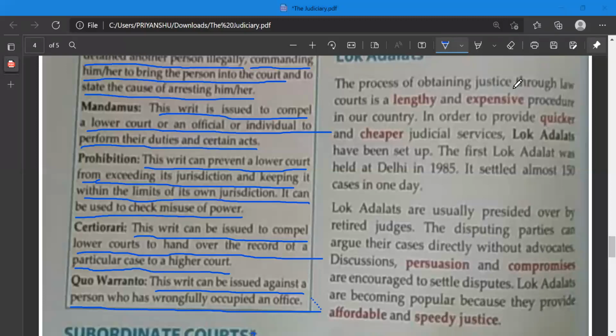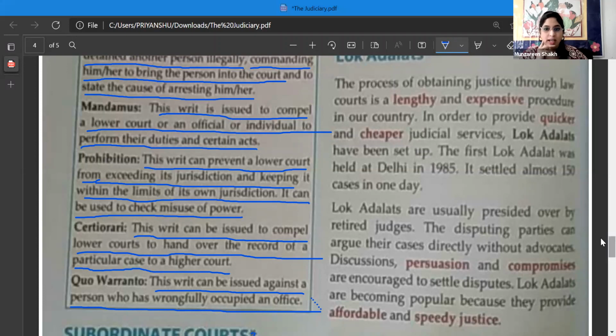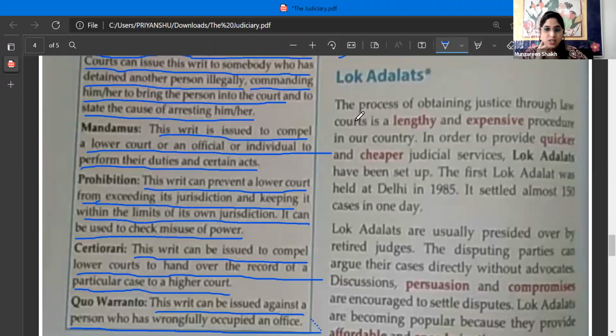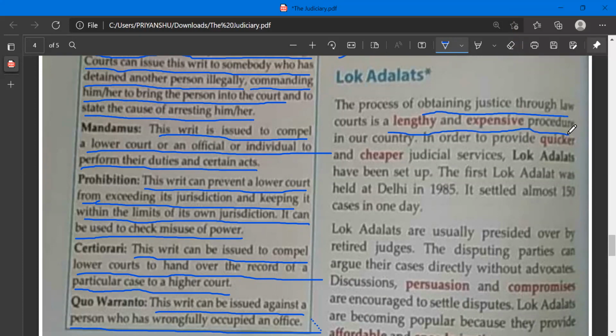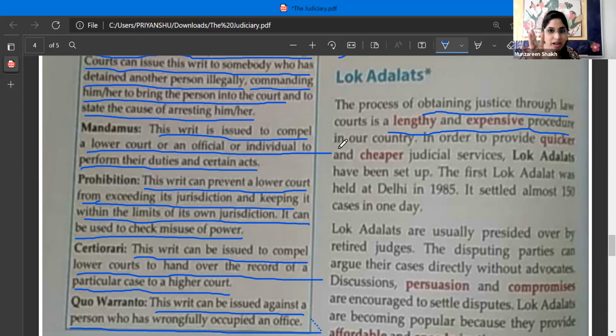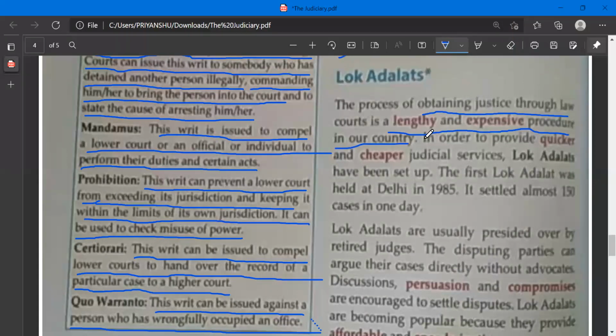Okay, got it? Yes. Now let's see what is there in Lok Adalat. The process of obtaining justice through law courts is a lengthy and expensive procedure in our country. Do you all agree? Yes, ma'am. Forget about expensive, it is lengthy. Yes, ma'am, that is for sure. Expensive, it is expensive nowadays, but it has become lengthy also.